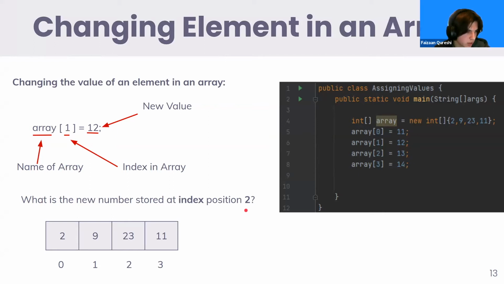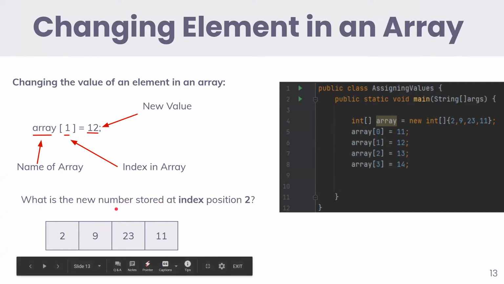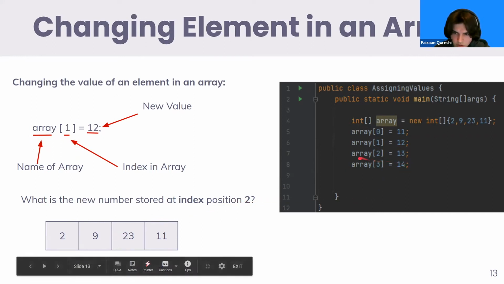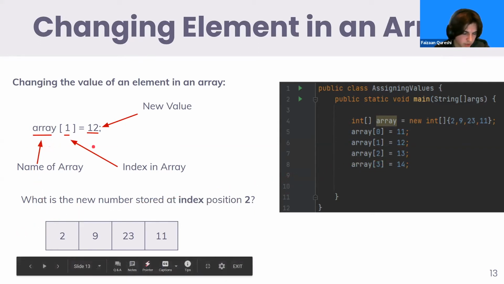Everyone, type in the chat. Our previous value was 9, but now we are going to be changing that with this code. Okay, we have some answers in the chat. All right, so 13. Okay, so if we look at the array, I assume you guys are looking at this. Just ignore this code. We're talking about this right here.